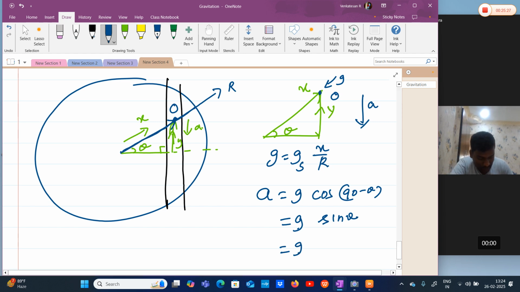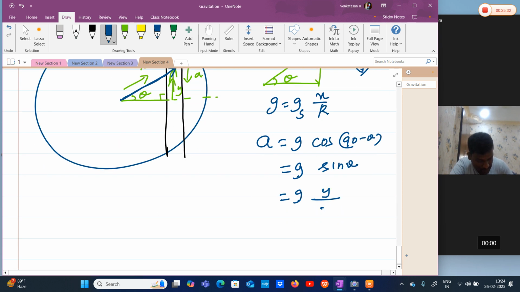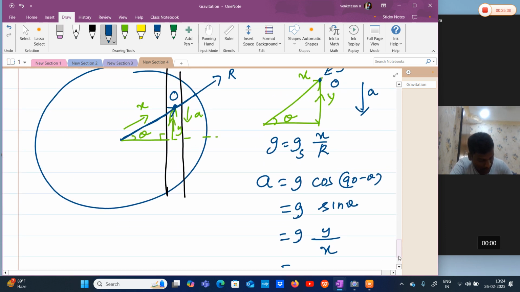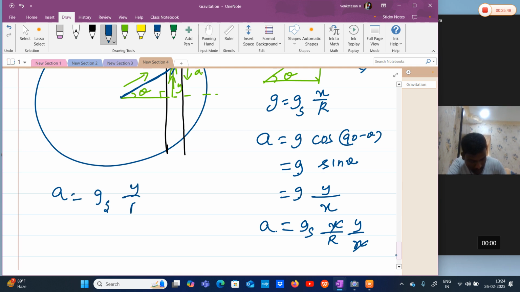So what is sin theta here? Opposite by hypotenuse. Opposite is my y, hypotenuse is x. What is g here? g at surface into x by r into y by x. This x will be cancelled. So we are getting a which is equal to g at surface into y by r.